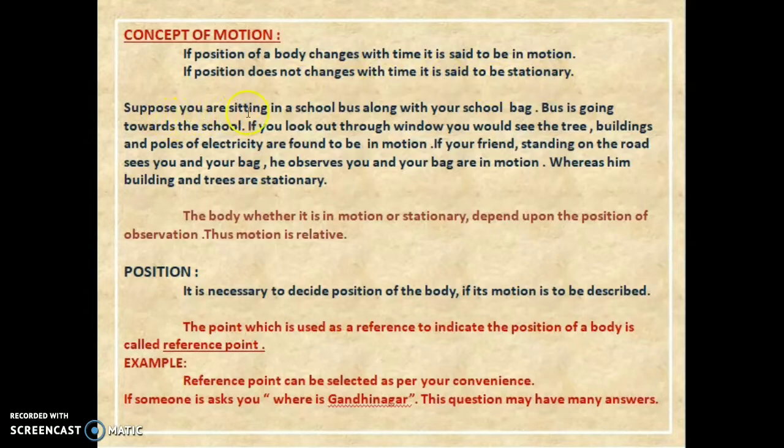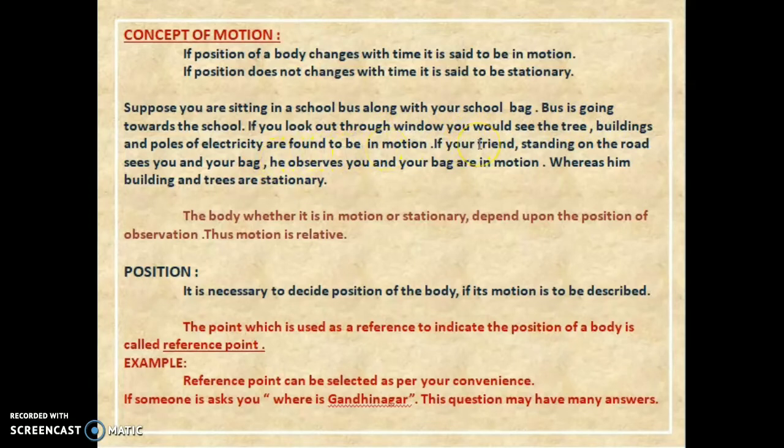Suppose you are sitting in a school bus along with a school bag. The bus is moving towards the school. If you look out through the window, you would see the trees, buildings and electricity poles are found to be in motion.